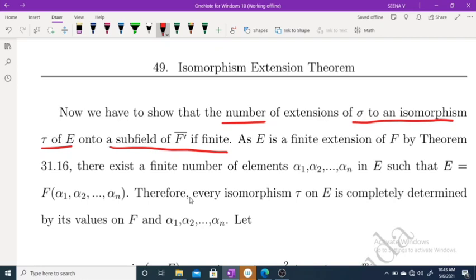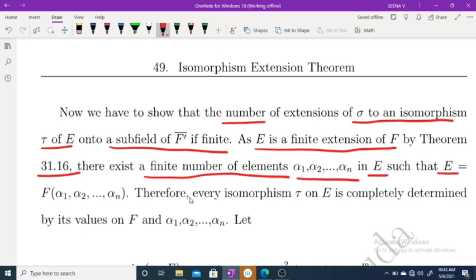Okay. So as E is a finite extension of F, by theorem 31.16 for a finite extension, there exist a finite number alpha 1, alpha 2, etc., alpha n in E such that E equals F of alpha 1, alpha 2, etc., alpha n.